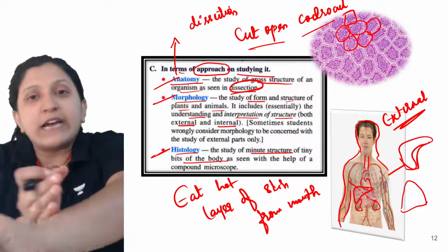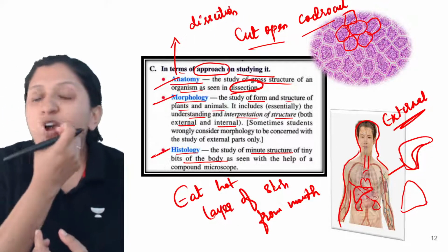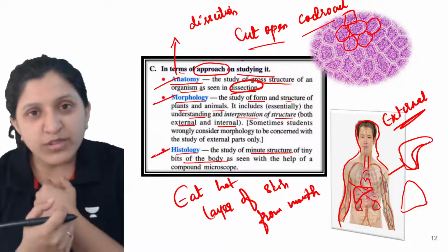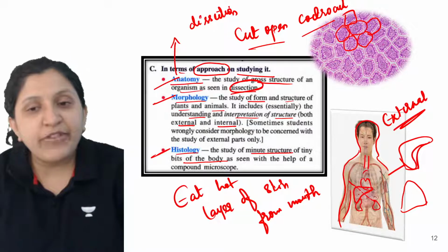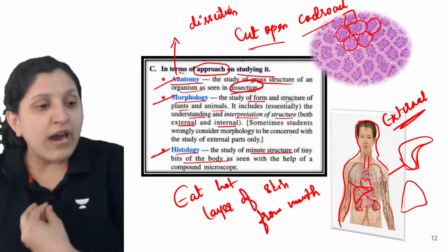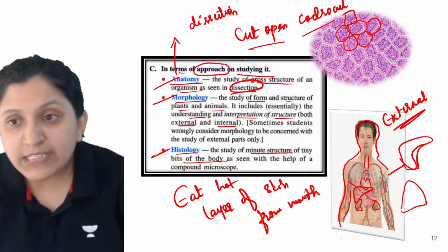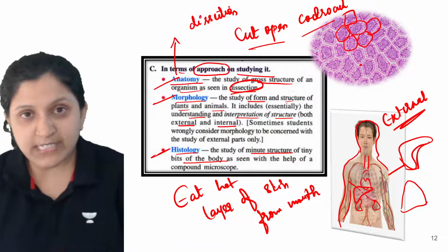Let's say you are taking a patch of skin, or a patch from your mouth or nose, anywhere. When you study that in detail, you look at how the arrangement is done, what the content is, and whether an intercellular space is present or not. Here you cannot find an intercellular space.